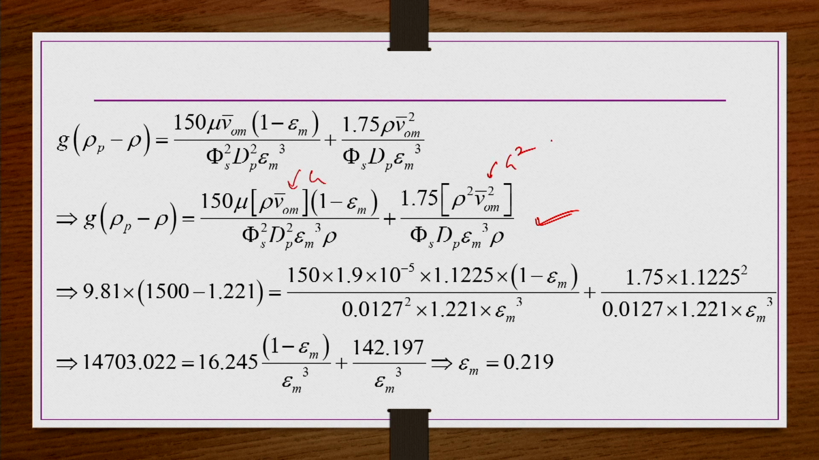So, G we have already calculated as 1.1225, and all the rest of the properties are also known here, okay, except the voidage at minimum fluidization condition. Except epsilon m, everything is known. So, if you substitute all the numbers, you get an equation for epsilon m like this here. This equation if you solve, you will get epsilon m closely 0.219. Okay. So, voidage at minimum fluidization condition is 0.219 for this condition.